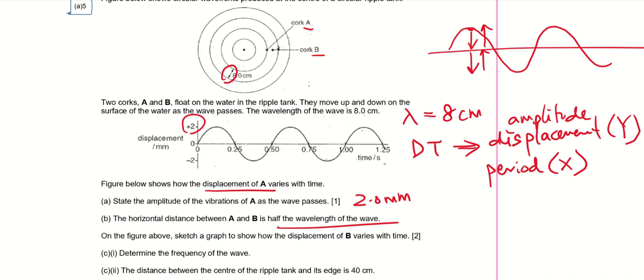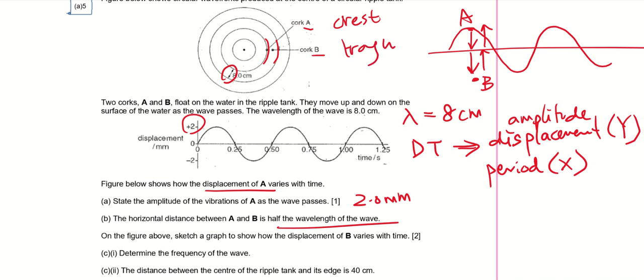That means when A is here, B should be at the bottom, right? Because B is in the center between 2 wave fronts. And just now I told you wave front is actually the crest position. That means B will be in the trough position.